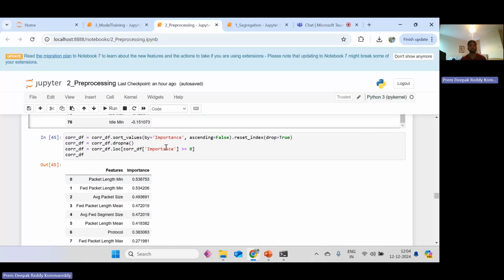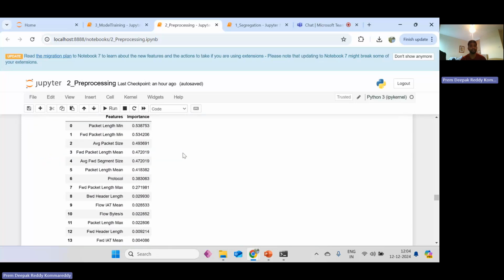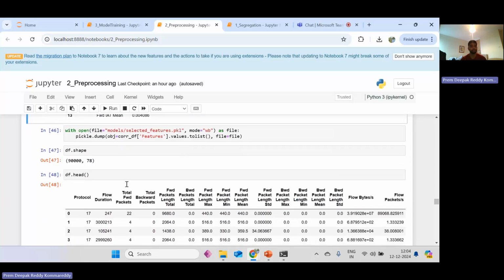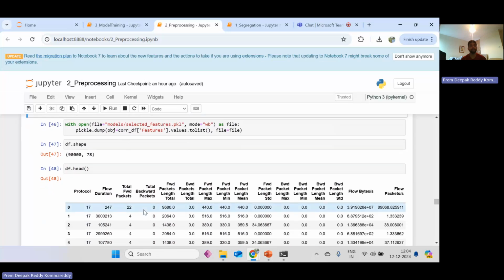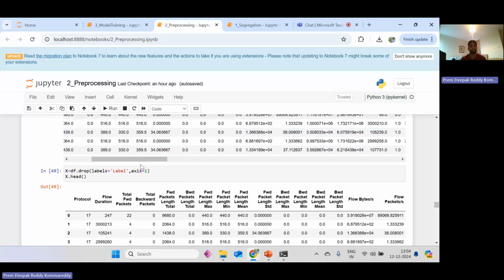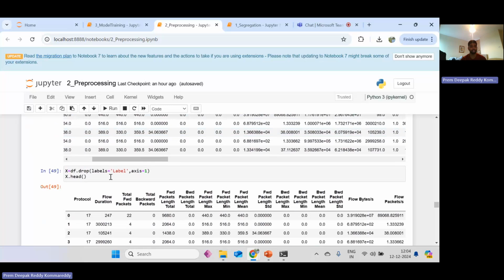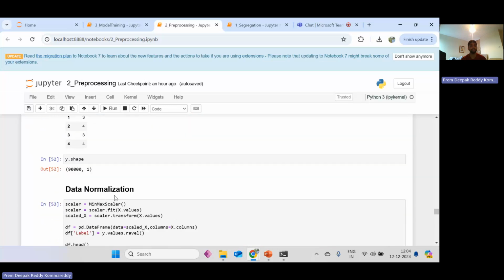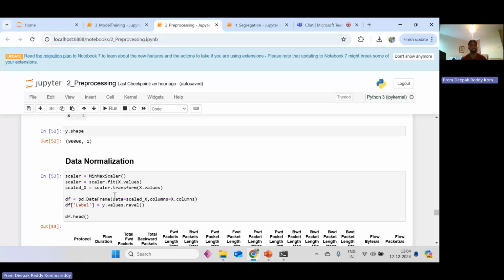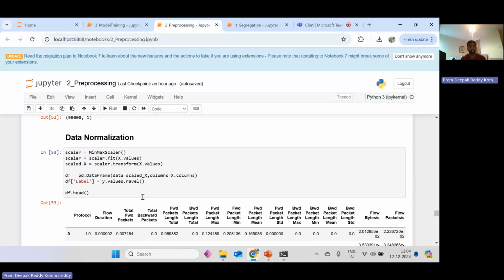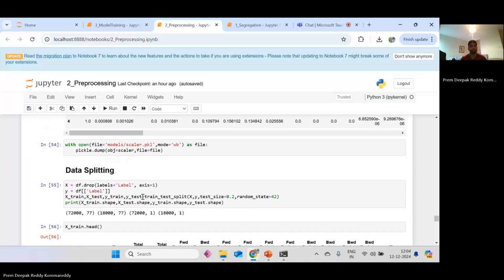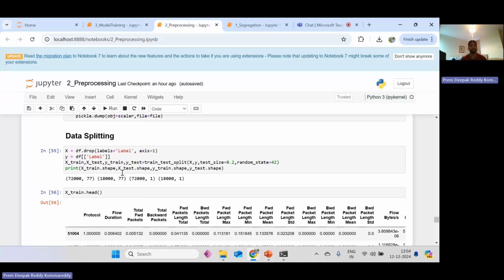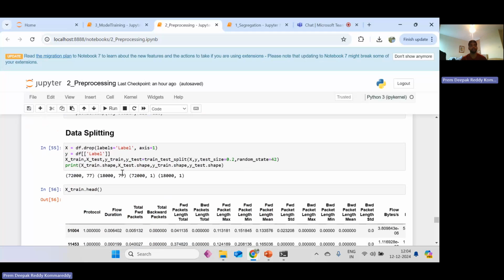And the next step is printing the shape and the head of the records. And we are giving the y input labels and x header labels. Here we are giving the x header shape and y header shape. And next is the data normalization. Coming to the data normalization, we are converting and saving the file into a pkl scaler. Later on we are splitting the data.